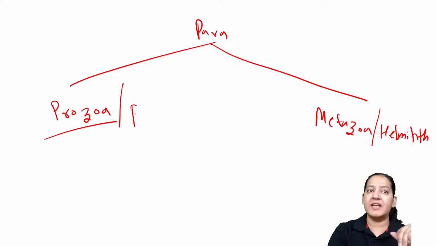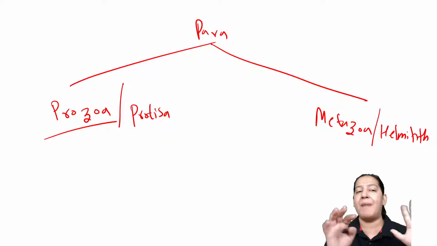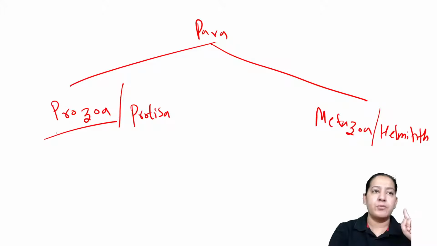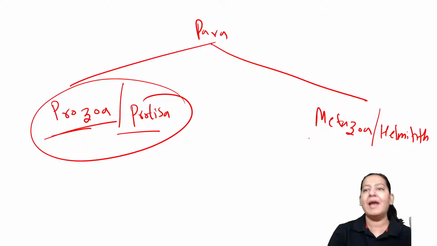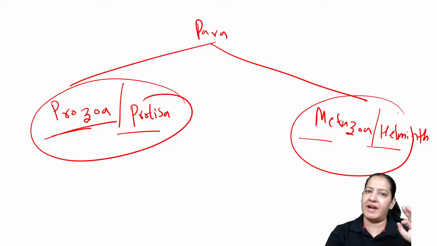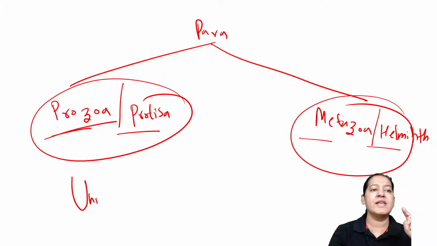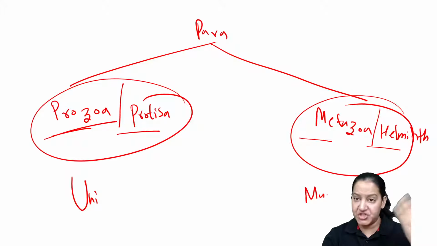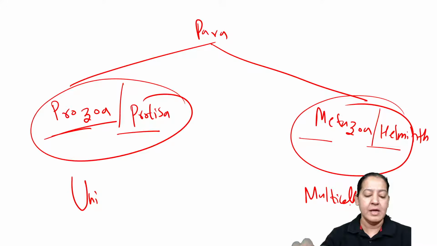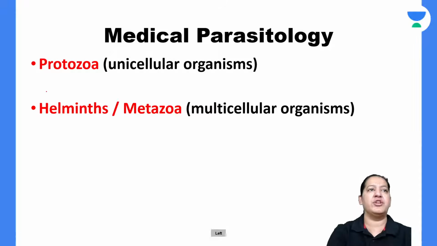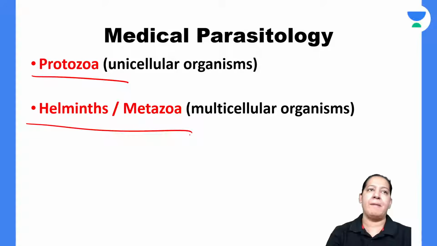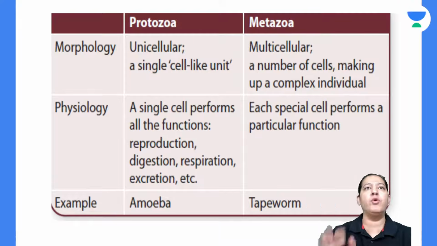Protozoa belong to the kingdom Protista. So whenever I say Protista in parasitology, I mean protozoa. Protozoa and Protista are one and the same thing, and metazoa and helminths are one and the same thing. These are unicellular organisms. These are much more developed multicellular organisms. So that is the first level of classification you should understand. Protozoa and metazoa, the two categories.